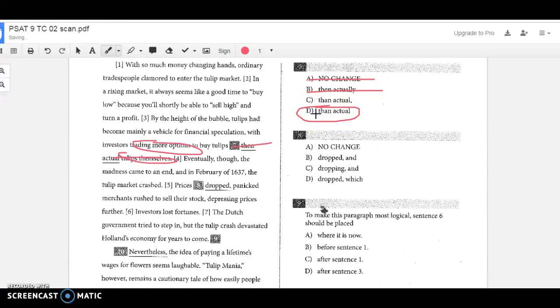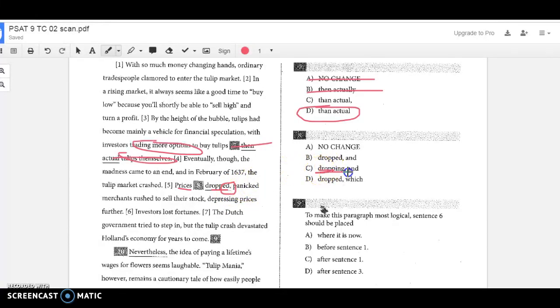So the correct answer would be D. If we put a comma, it would be saying some of that is not essential, but we need to know what the other part is that they're comparing. It's essential information. Eventually, though, the madness came to an end, and in February of 1637, the tulip market crashed. Prices dropped, so this comma is important to us because we have a subject and a verb here. Prices dropped. This is my subject, this is my action verb. So this lets me know that I must have a comma and a FANBOYS conjunction on the other side.